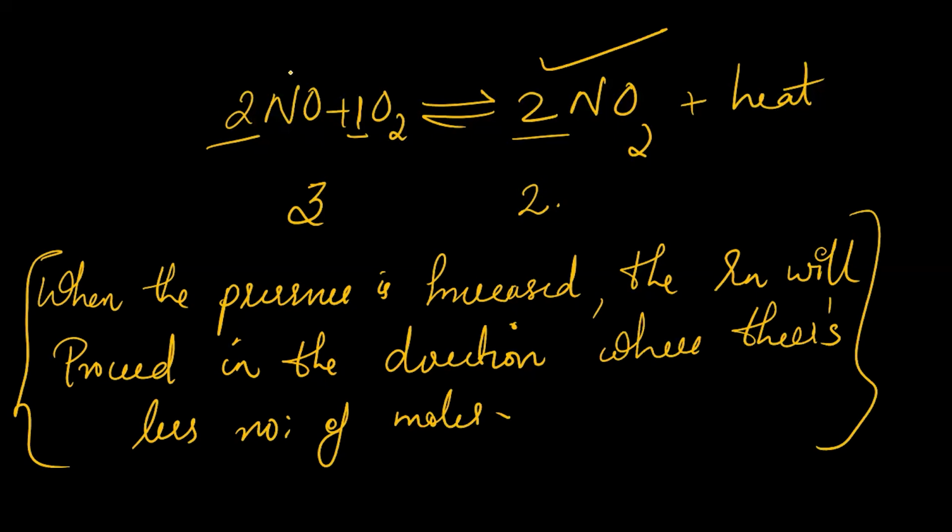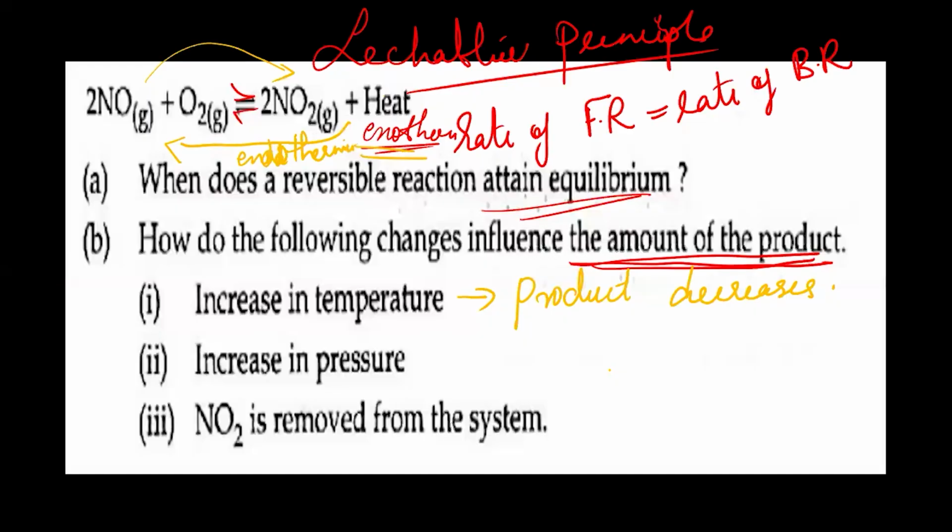So when you increase the pressure, the reaction will proceed in this direction. That means in this case, it will proceed in the forward direction. You can write: forward reaction takes place. But what is the question? What is happening to the amount of product? When the forward reaction takes place, the product amount will increase. Understand? So temperature and pressure are very important.